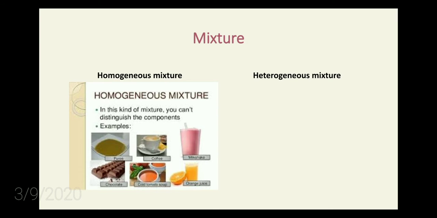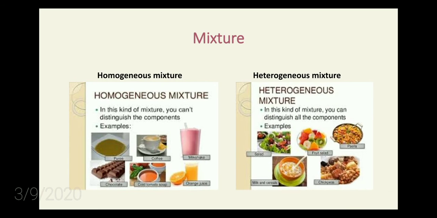If you take a coffee, you cannot see the sugar separately, you cannot see the milk separately, you cannot see the water separately, and you cannot see the coffee powder separately. All together everything is mixed and uniformly mixed, so it comes under homogeneous. If you cannot distinguish the components in a mixture, then that kind of mixture is called a homogeneous mixture.